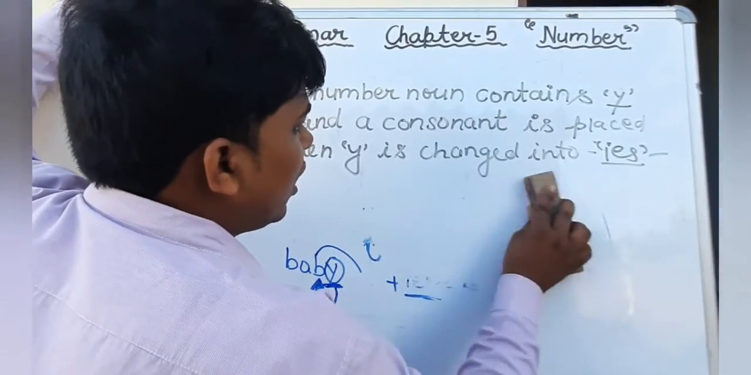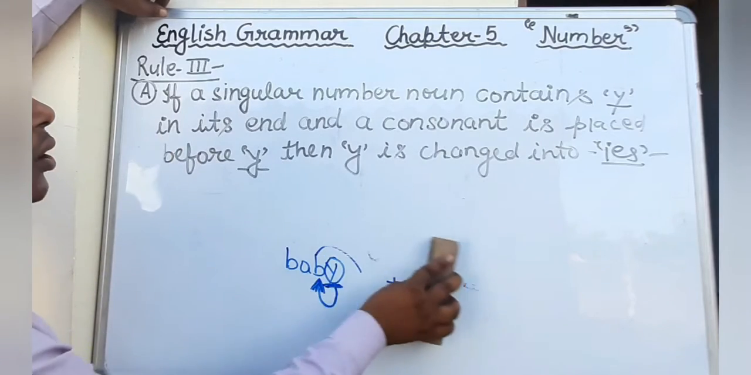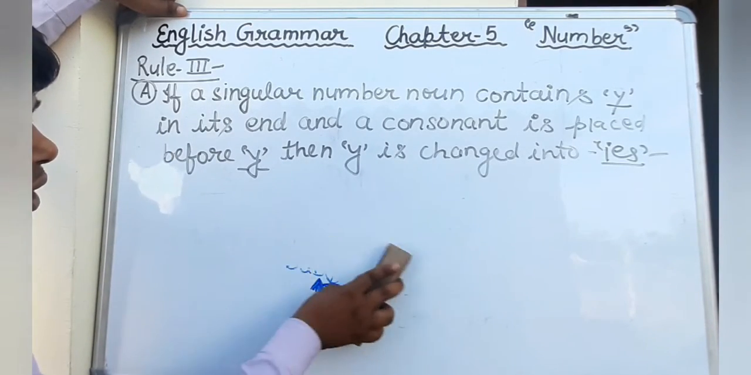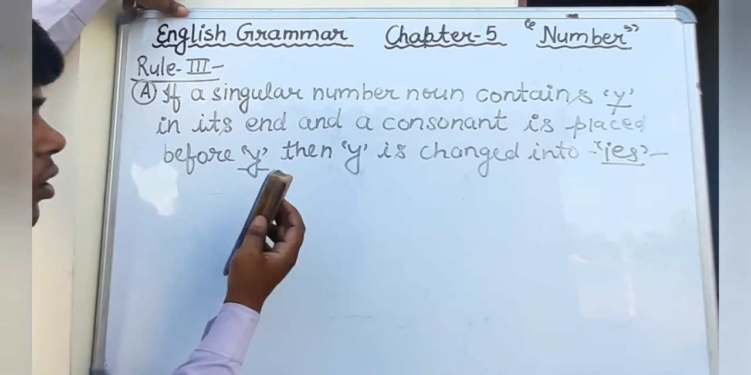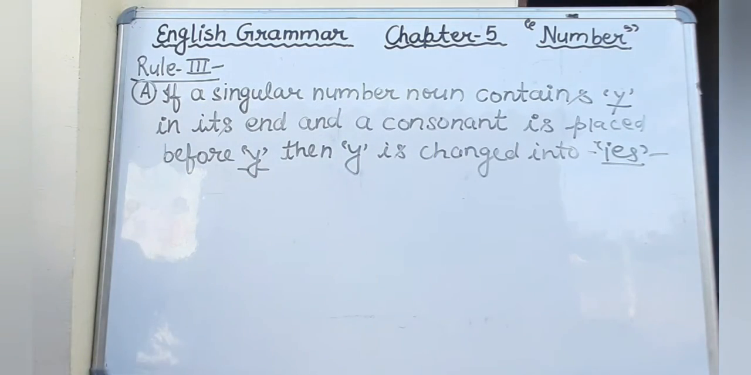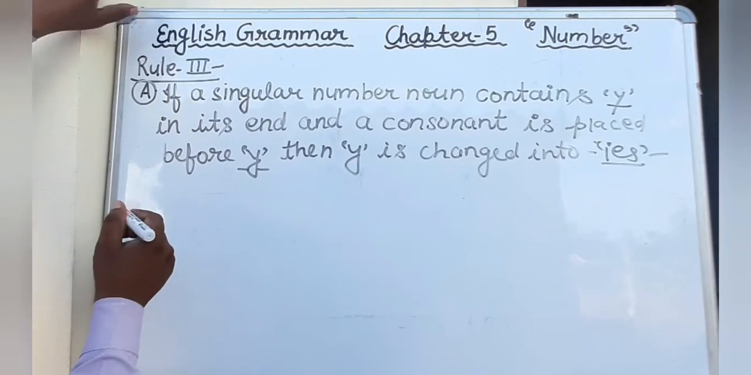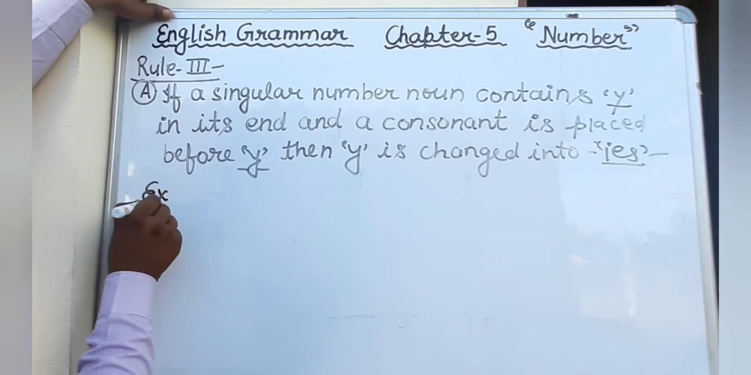Just write down. I hope that you all have understood. If any noun ends with Y and just before Y there is a consonant, then we will add IES at the place of Y. Okay, example we will see.